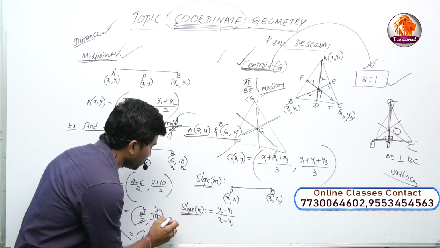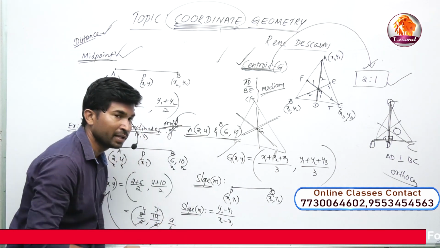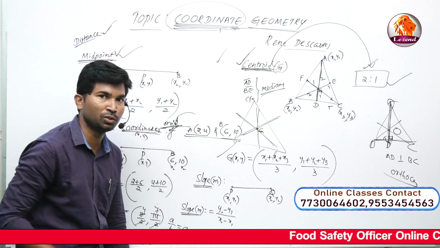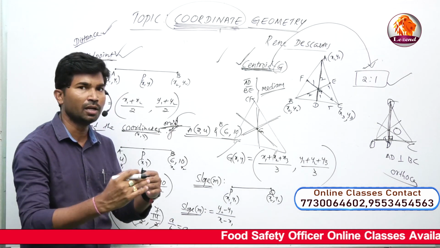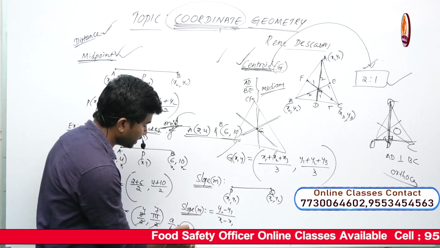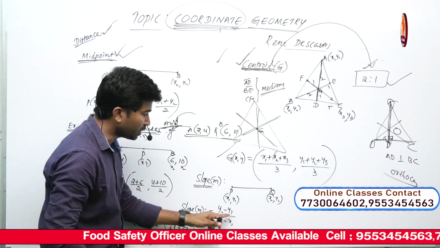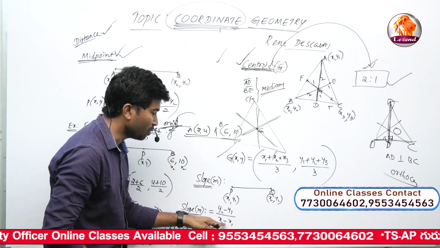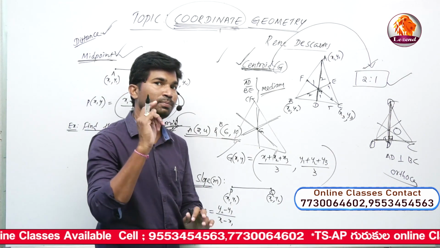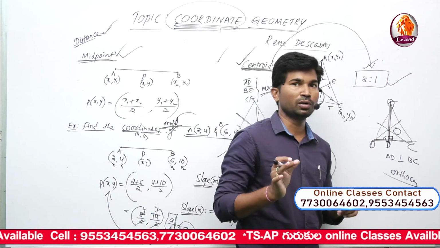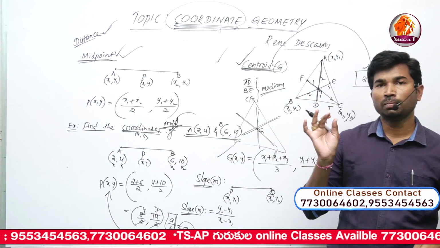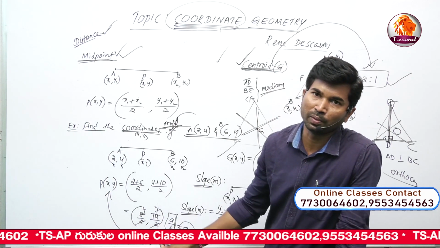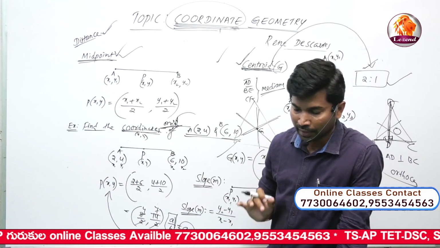Here, we already know that the ratio a by b is nothing but a is to b, comparing the two quantities. So the ratio of the difference between the y coordinates and x coordinates is called the slope. Again, for objective purposes: the ratio of the difference between the y coordinates and x coordinates is called the slope, denoted by small m.